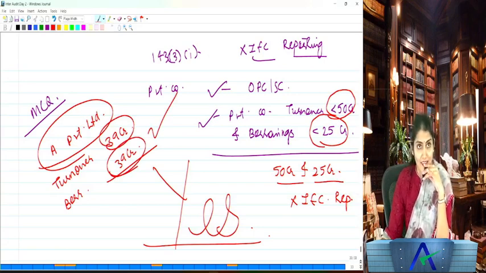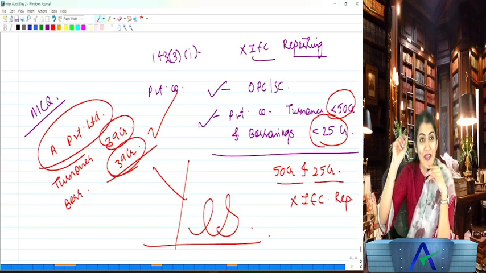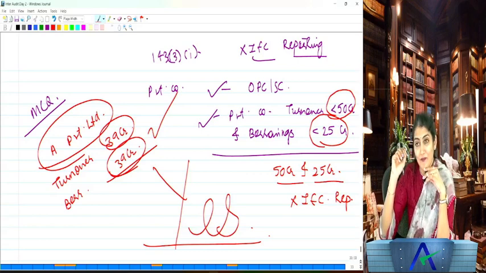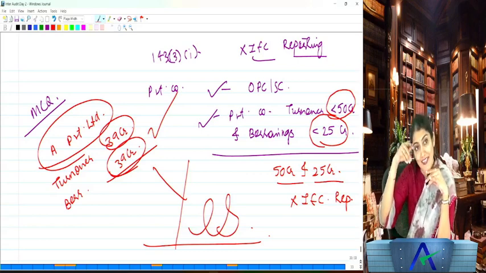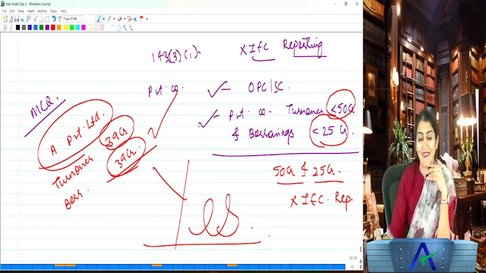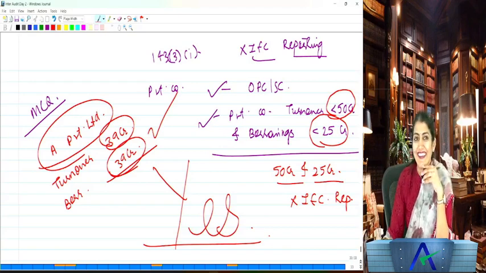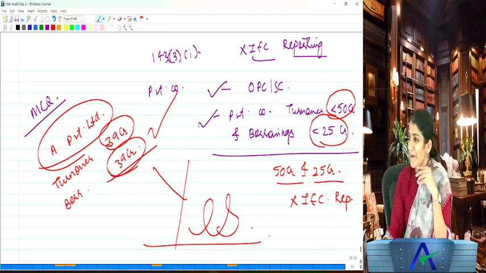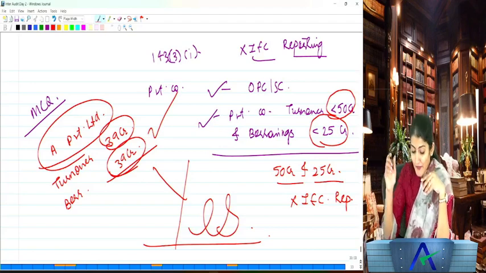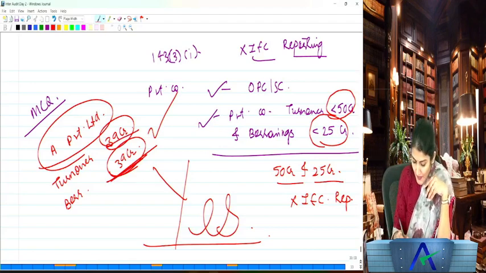You understand that? So, is IFC reporting applicable? Yes, only then will it be exempt, exactly. Are you getting the point over here? Right, so this is a favorite one for the MCQs.